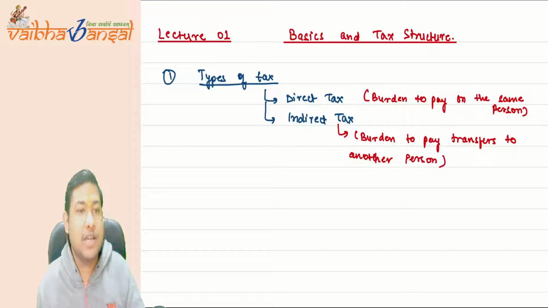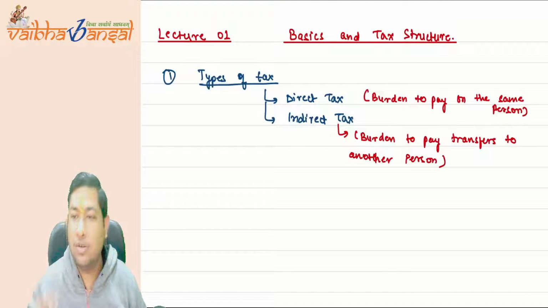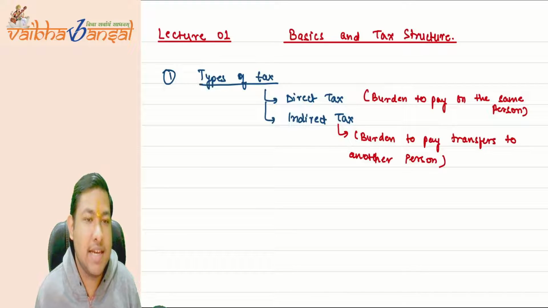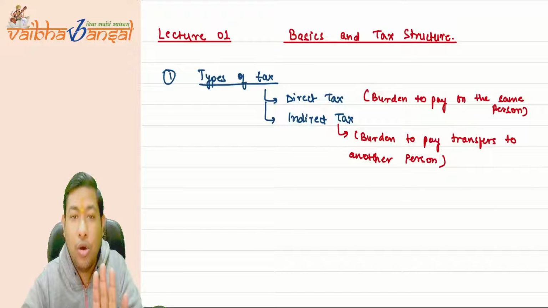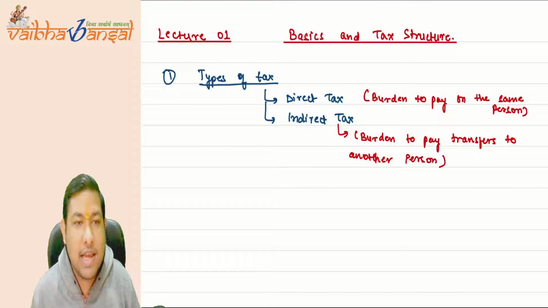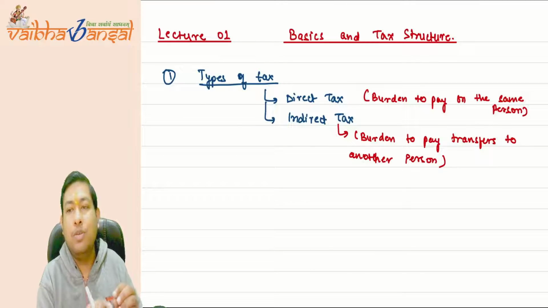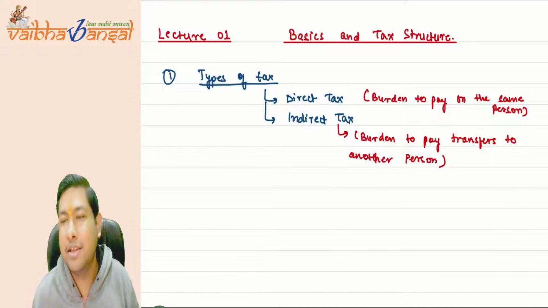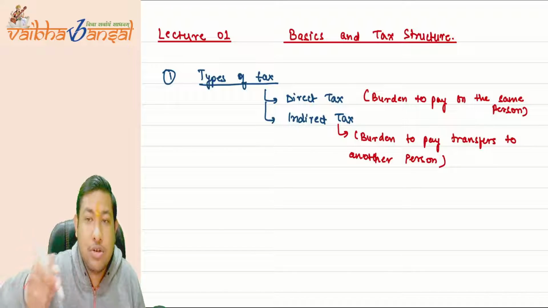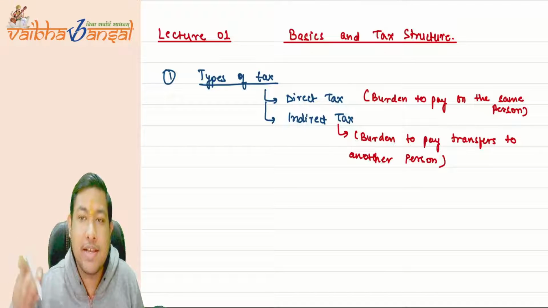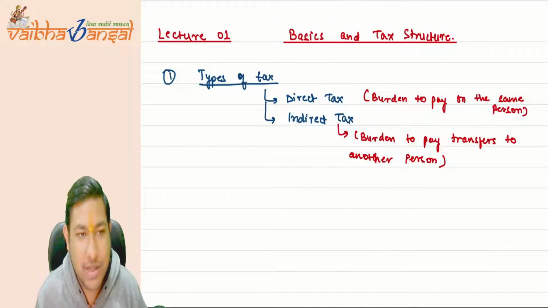I hope it is very much clear. The types of tax: there are two types of tax. First is the direct tax and second is the indirect tax. The burden to pay tax on the same person is the direct tax, and the indirect tax is where the burden to pay is transferred to any other person. Like in our example, the burden to pay is on Mr. X, but who has paid the tax? Mr. Amit. I hope it is very much clear.